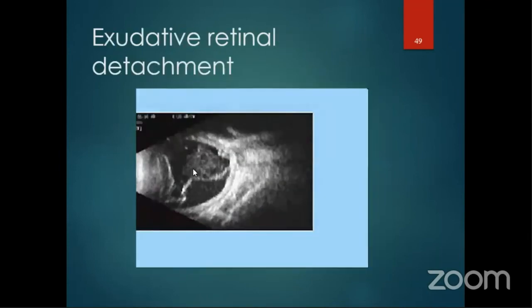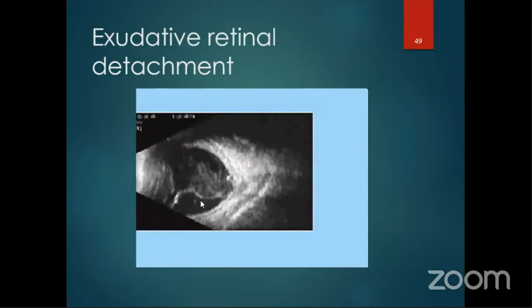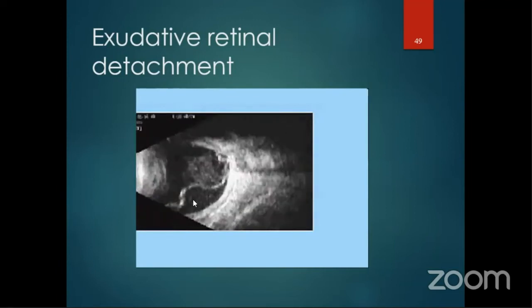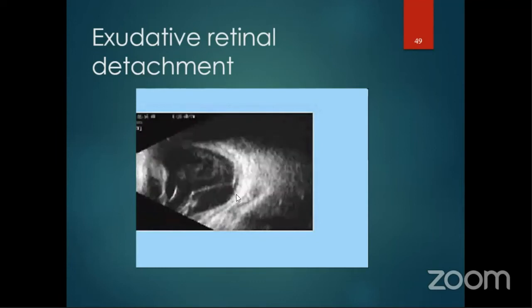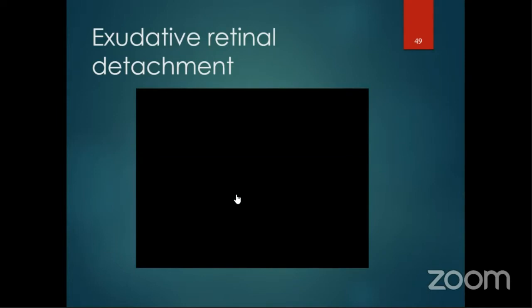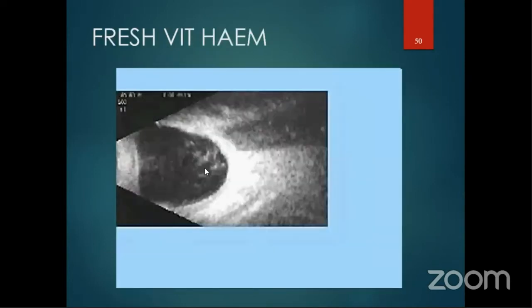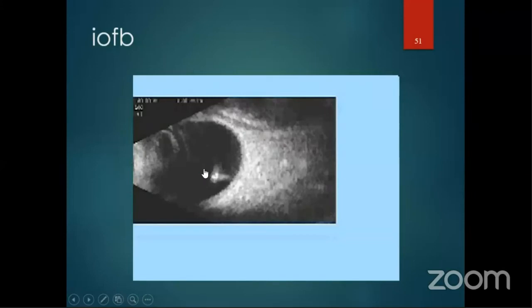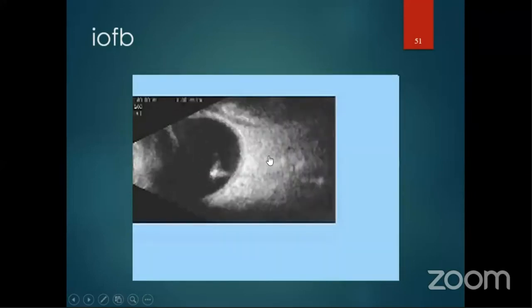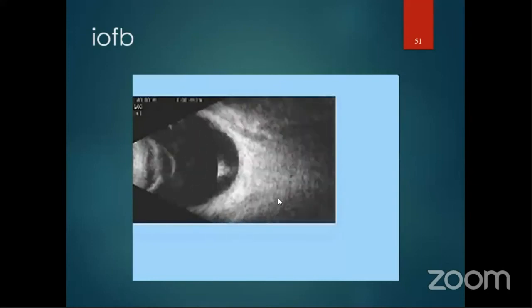This is a case of exudative retinal detachment where you see the detachment changing its shape, and you can see dot-like echoes behind that serous detachment, and you also see the T sign in this thickened sclera. So this is a case of a fresh vitreous hemorrhage where you see low to moderate reflective multiple dot-like echoes in the vitreous cavity. This is a case of an intraocular foreign body where you reduce the gain of the B-scan machine, and you can see a classical after shadow just beyond the intraocular foreign body.